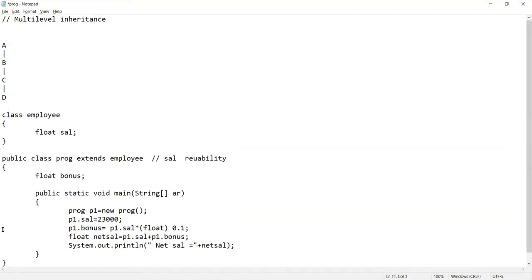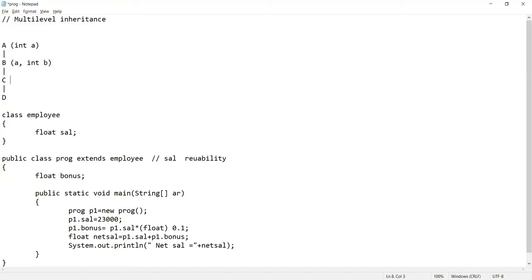Now what is happening? A ladder kind of structure or level kind of structure has been created. So D is a child of C, C is a child of B, and B is a child of A. Suppose A is having a property integer a, so B will have a automatically, and suppose it is having a property b also. So in short, B will have 2 properties. One is a unique property, that is small b of itself, and small a is coming from the parent.